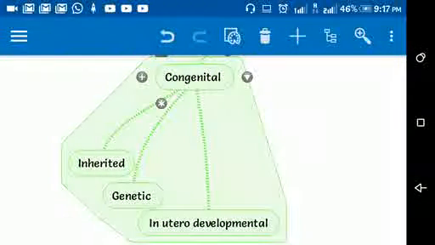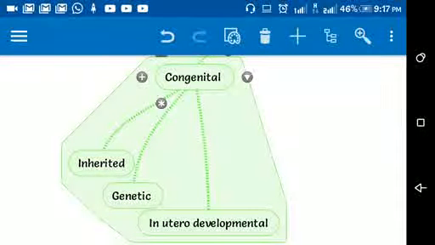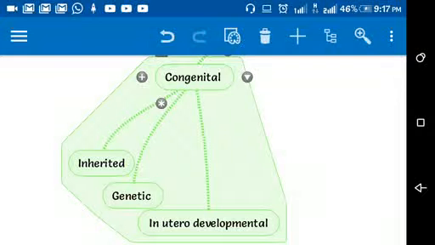Why are congenital diseases called congenital diseases? Because these are diseases present at birth. So these are of three types: inherited, genetic, and in utero developmental diseases. Inherited diseases are those which we inherit from our parents. Genetic are either inherited from our parents, or there are some abnormalities happening in genes before birth, when we are in the uterus of our mother.